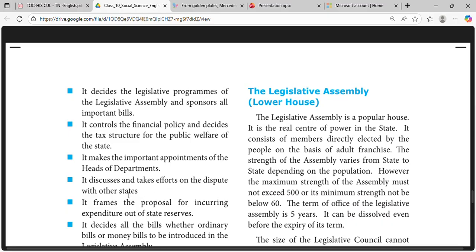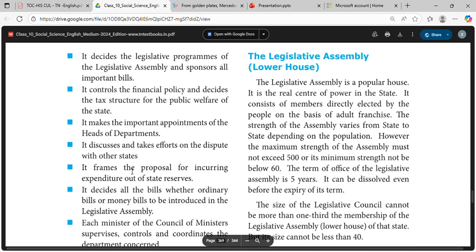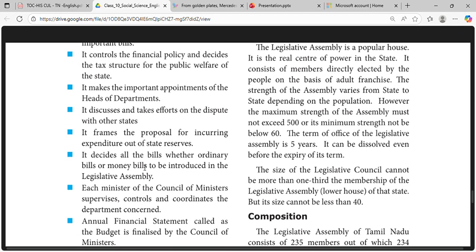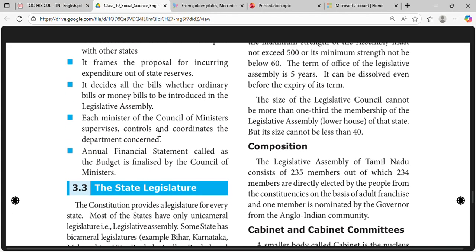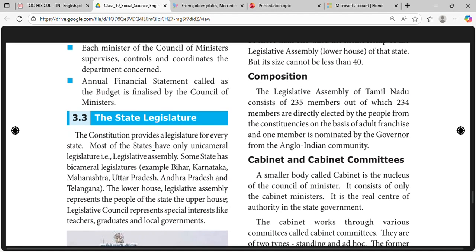It discusses and takes efforts on disputes with other states. It frames the proposals for incurring expenditure out of state reserves. It decides all the bills, whether ordinary or money bills, to be introduced in the legislative assembly. Each minister of the council of ministers supervises, controls and coordinates the department concerned. The annual financial statement, called the budget, is finalized by the council of ministers.